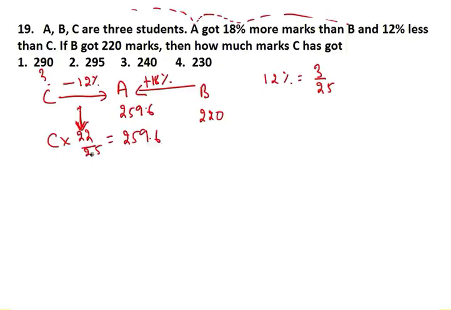Now here I have written directly to get the answer. If you don't understand, please watch my previous video. If I do like this, I get that answer. From C, if I reduce 12%, I get 259.6. Then what is C? 259.6 into 25/22. Now solve it and get your answer. It will be 295. Option number 2.